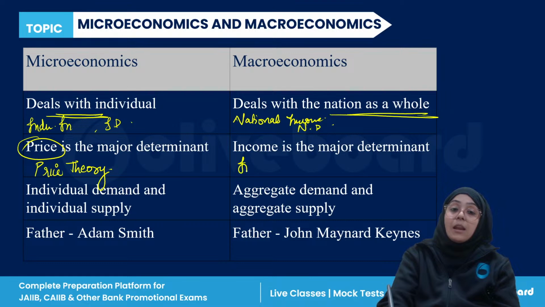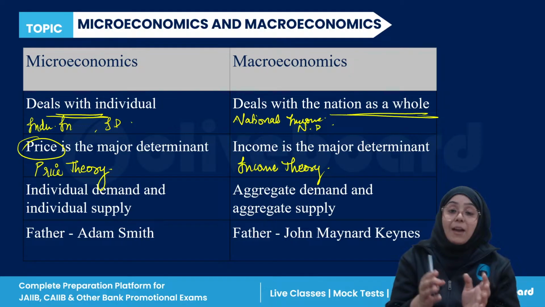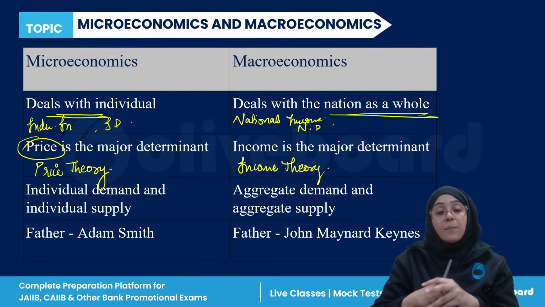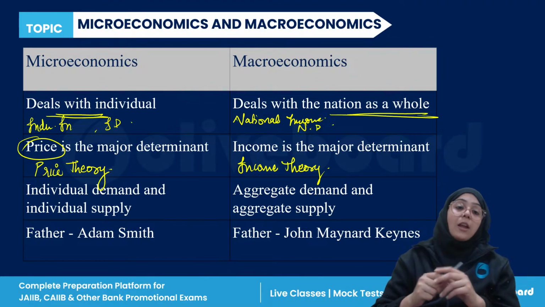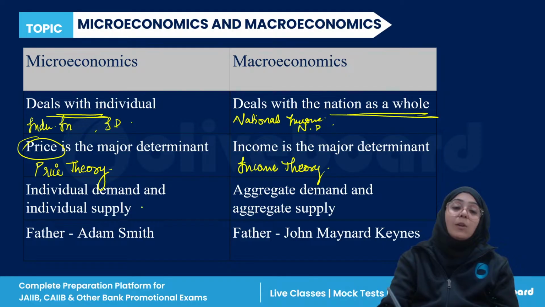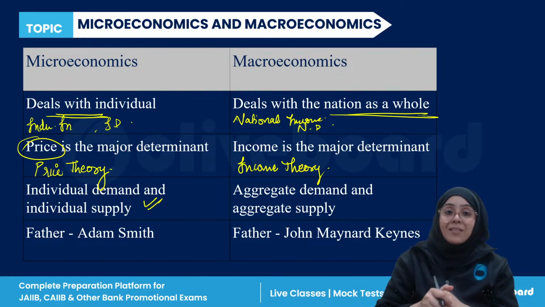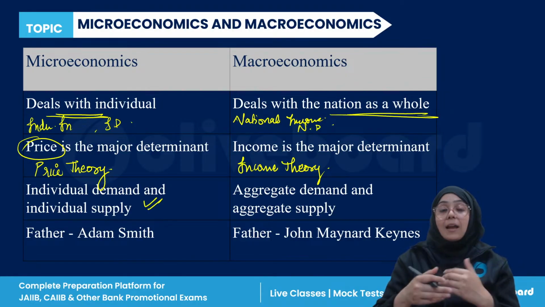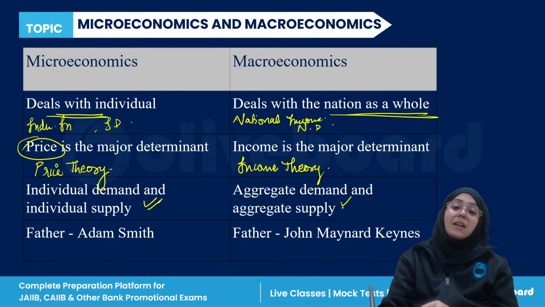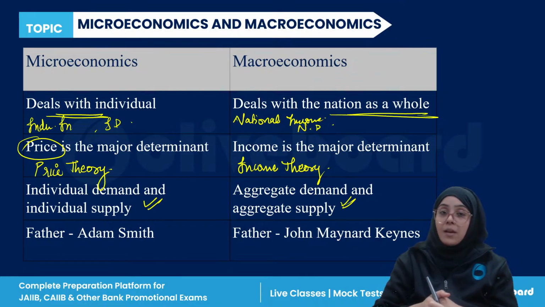Whereas income is the major determinant of macroeconomics, and that's why macroeconomics is also known as income theory. Individual demand and individual supply is microeconomics. Aggregate demand and aggregate supply is macroeconomics, right?